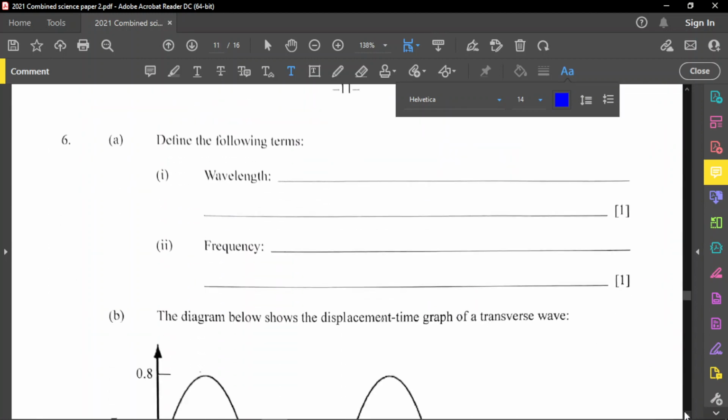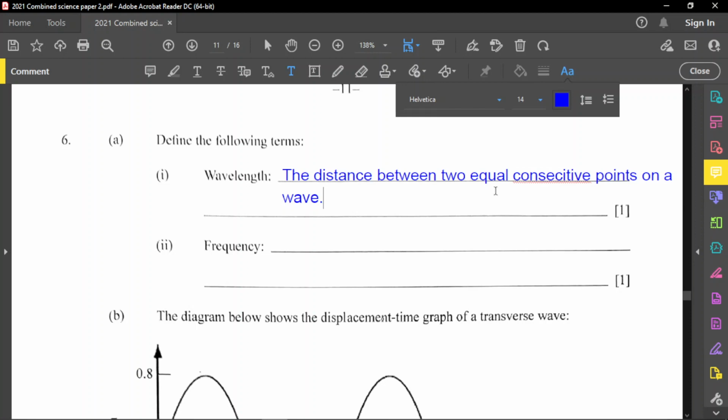All right, number 6, and we are very close to finishing. Number 6 now is to define the following terms: wavelength and frequency. Now, wavelength is the distance between two equal consecutive points on a wave. So I want to say the distance between two consecutive, or let's say two equal, the points must be equal, two equal consecutive points on a wave. So that's what a wavelength is.